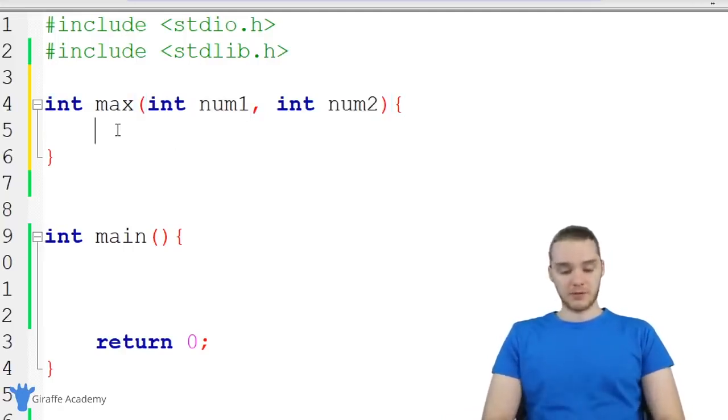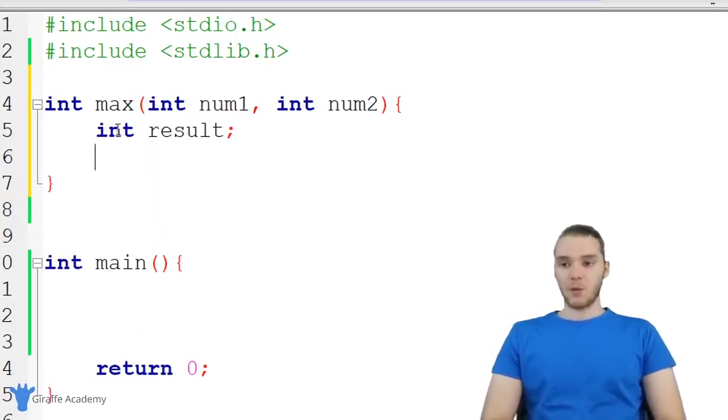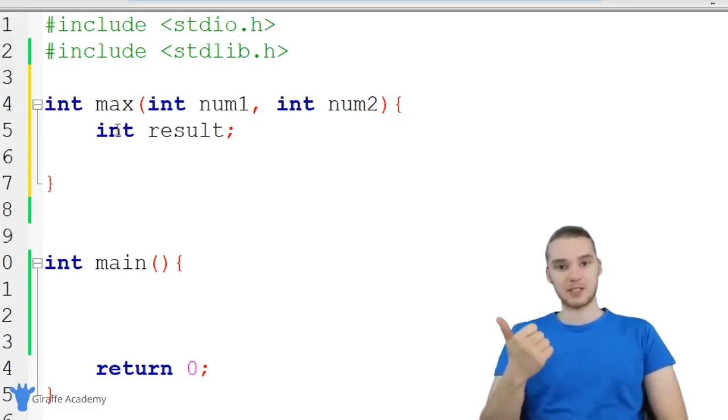So the first thing I'm going to do is create a variable, and it's going to be an integer, and I'm just going to call it result, and I'm not going to give it a value right away. And what we need to do in this function is figure out which one's bigger. We need to figure out if num1 is the biggest, or if num2 is the biggest. And this is a perfect situation to use an if statement.